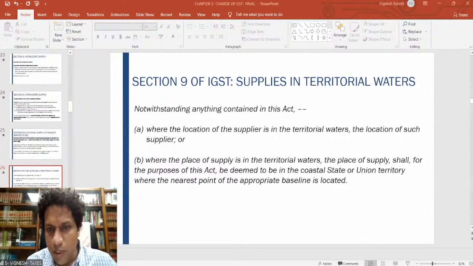So does it mean import is an interstate supply under GST? Very much. Import means it is an interstate supply only. It is not an intrastate supply.